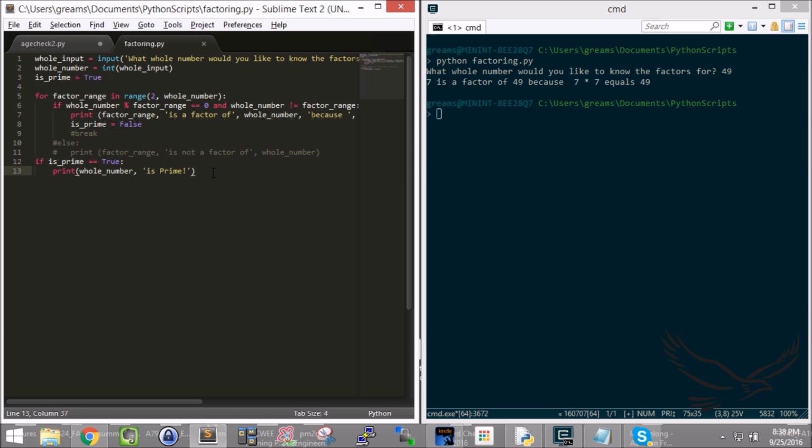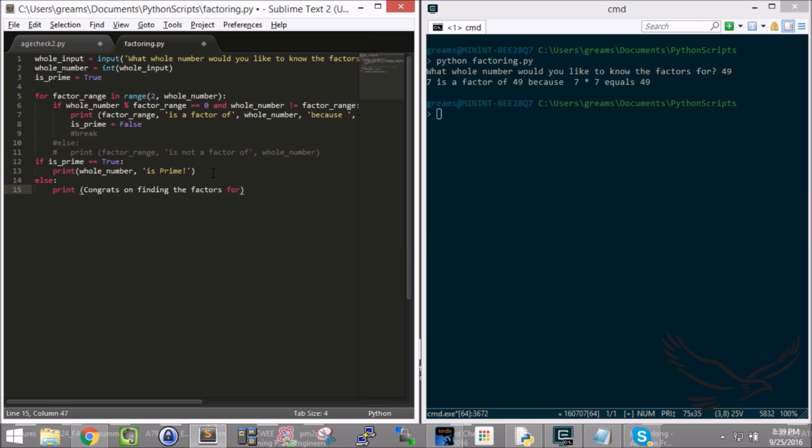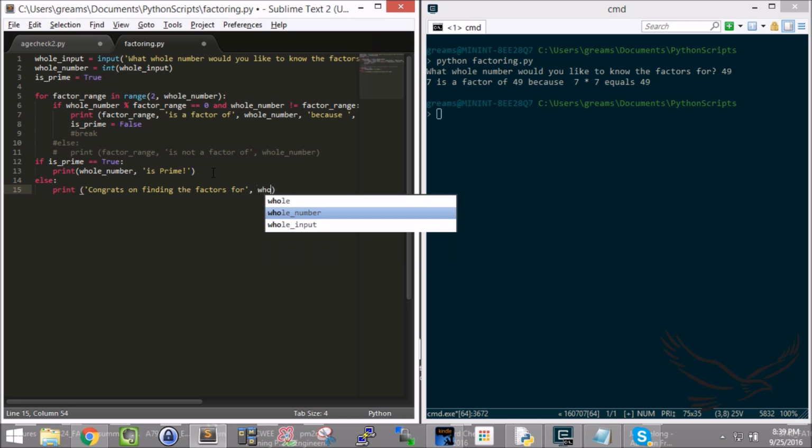So what I could say is, after this, what could I do? I could say else, right? Else, print, congrats on finding the factors for, I got to put all this in a quote. Congrats on finding the factors for, comma, whole number. Let's see what that does.